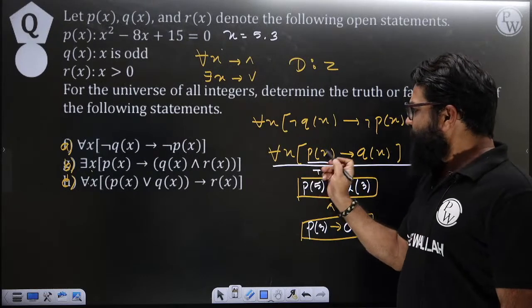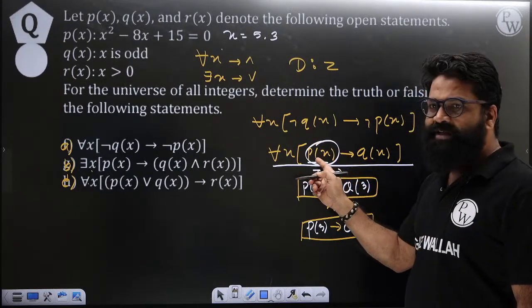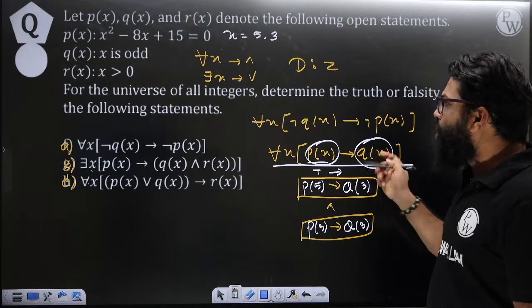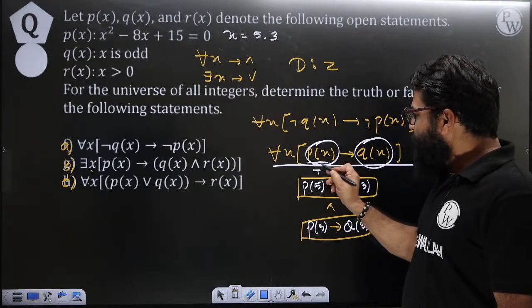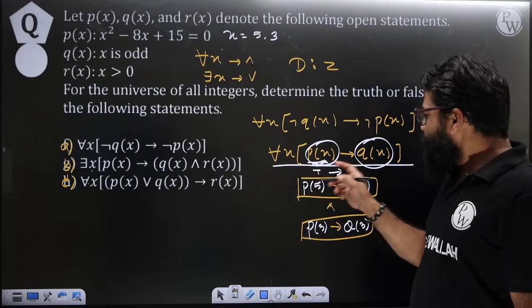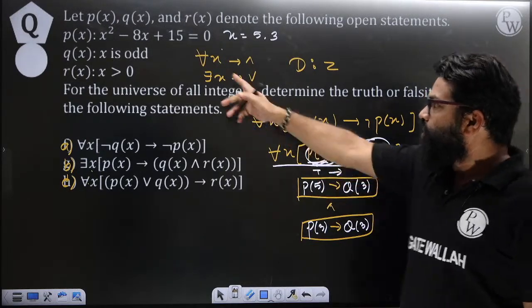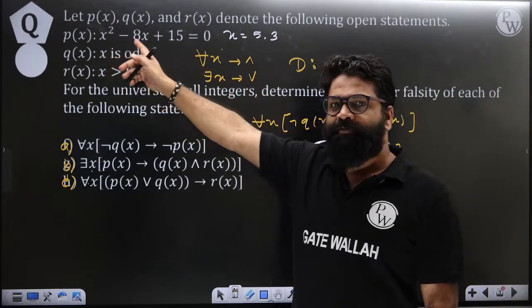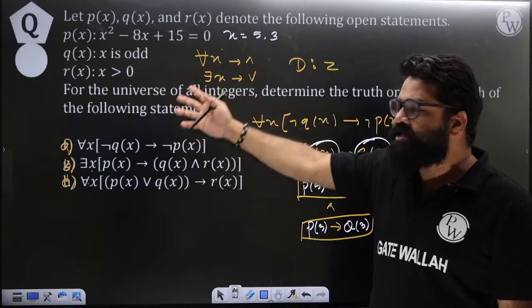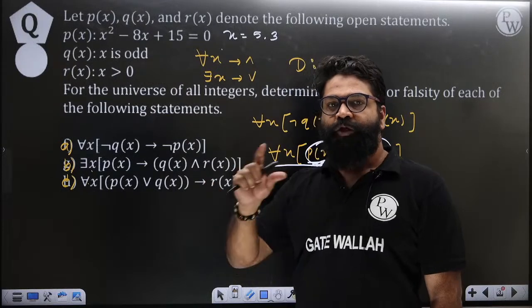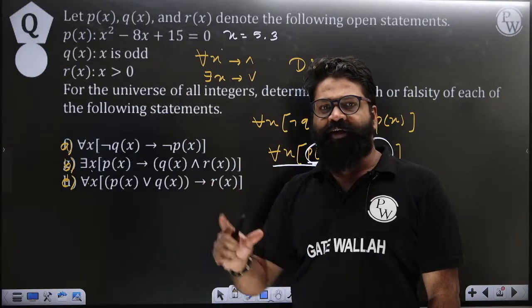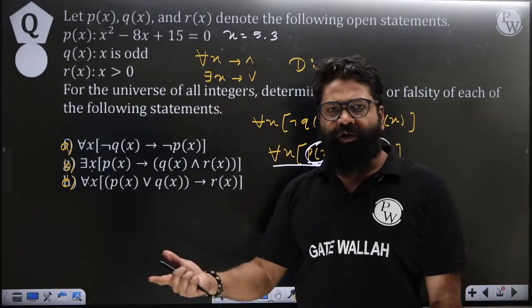It says that if anything satisfies p of x, then 100% it will be an odd number, because q of x says that it is an odd number. So what are the elements satisfying p of x? For p of x it is 5 and 3. When 5 satisfies p of x, it is an odd number, which is already true.